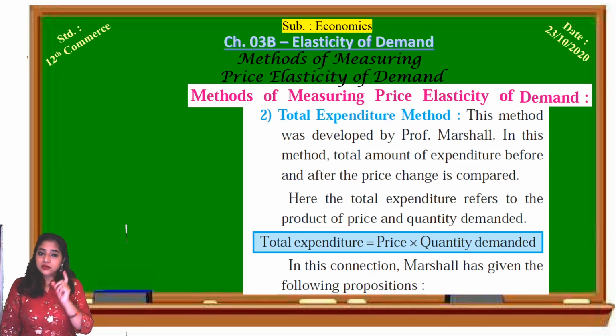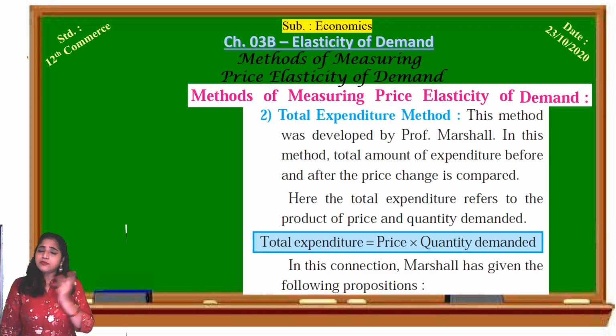What is taken into consideration over here is the change in the expenditure. The total amount of expenditure is considered, and the change in the expenditure after the change in the price. How much was the expenditure at a specific price before the change, and how much did the expenditure change when the price changed. So here the expenditure on consuming specific goods is considered.